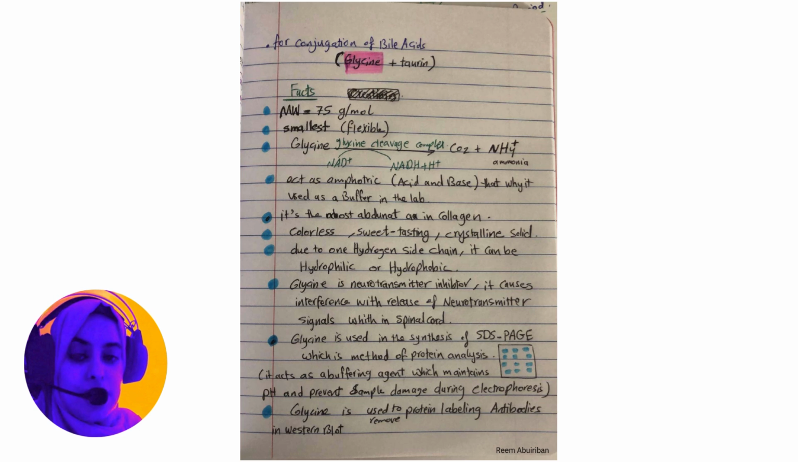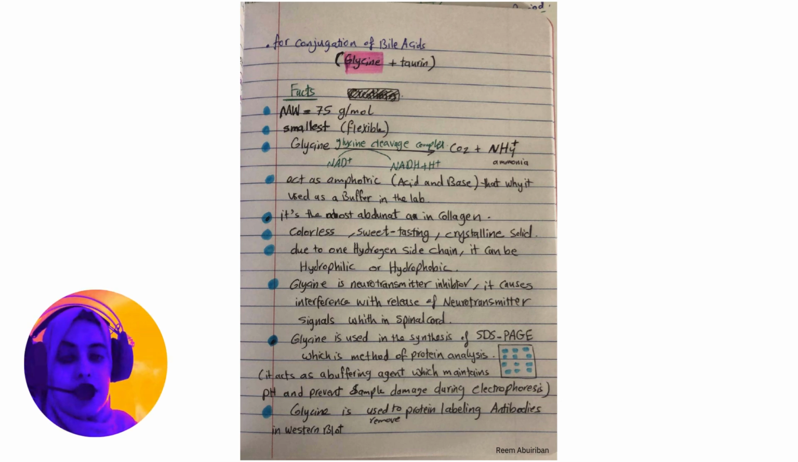and it's colorless, sweet tasting, and a crystalline solid. It has no color, it is sweet tasting, and that is how it was discovered by the scientist: you just taste it and you find it is sweet, and that's why it's called glycine. And it's a crystalline solid, and due to the one hydrogen side chain, it can maybe be hydrophilic or hydrophobic. That means water loving or water hating, as I can say.